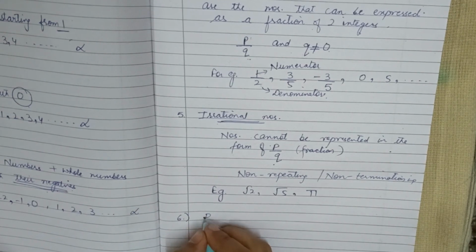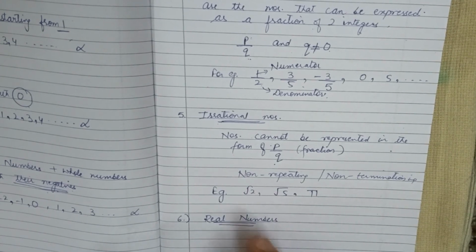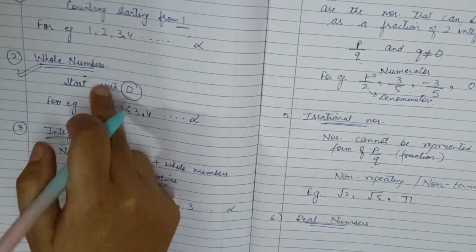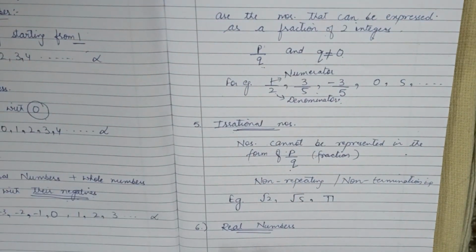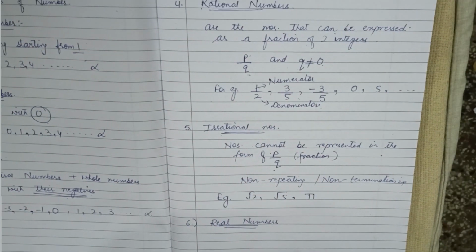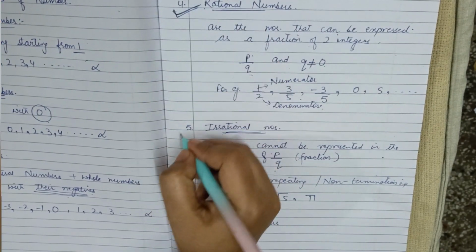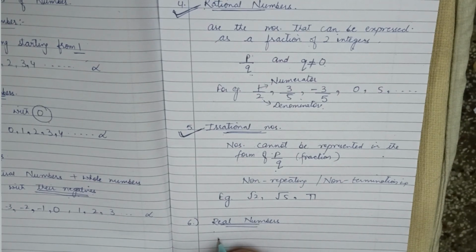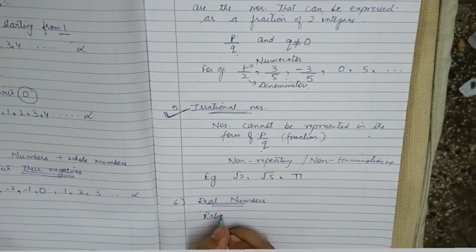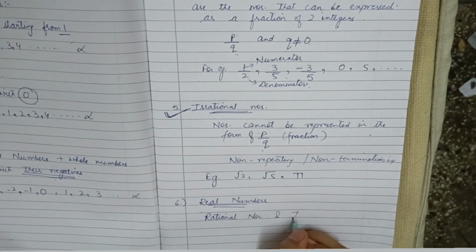Next one is, what are real numbers? We have done natural numbers, whole numbers, integers, rational numbers, irrational numbers. But what are real numbers? Real numbers include both rational numbers and irrational numbers. Real numbers are a combination of rational numbers and irrational numbers.